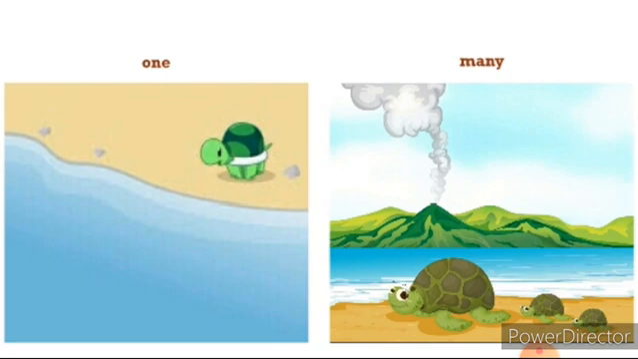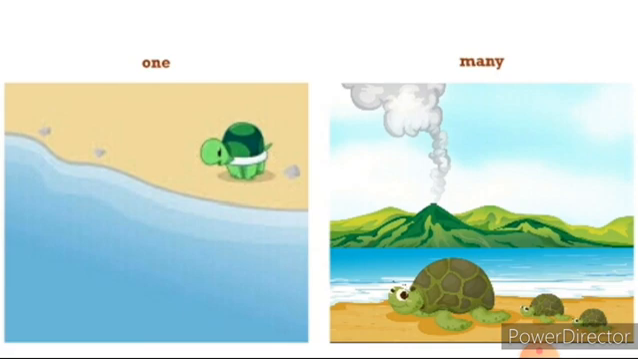You should not say turtle. If it is only one thing, you should say turtle. If there are many turtles, you should not say turtle. Instead, you have to say turtles. Add the letter S. Turtles. What is the spelling for turtle? T-U-R-T-L-E. Turtle. And turtles means T-U-R-T-L-E-S. Turtles. This we have learnt in our poem itself.